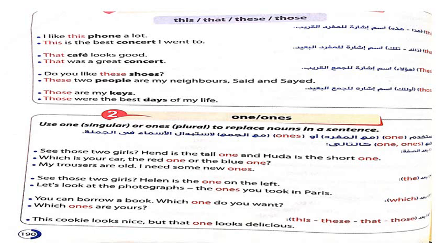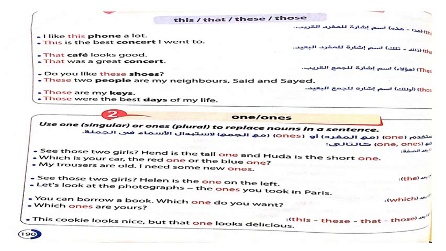One for singular, ones for plural. See those two girls? Hind is a tall one. Which is your car, the red one or the blue one? My trousers are old. I need some new ones. See those two girls?